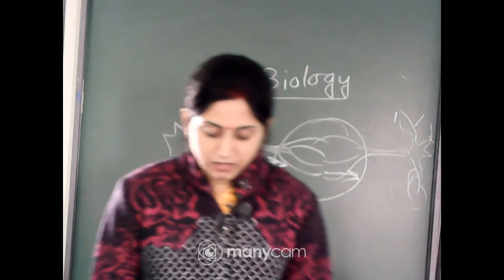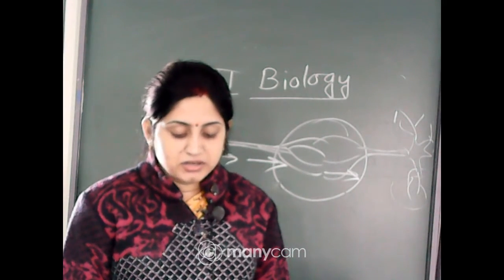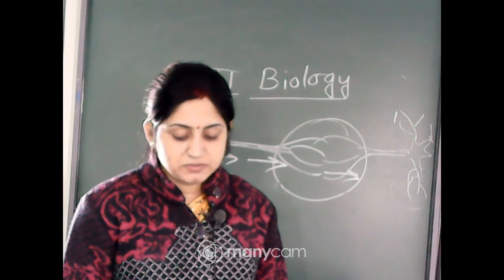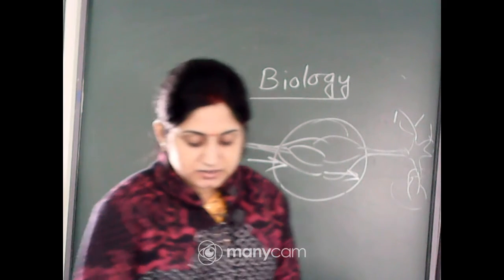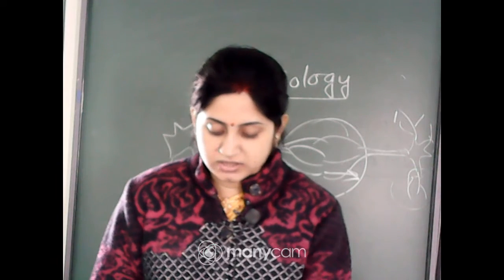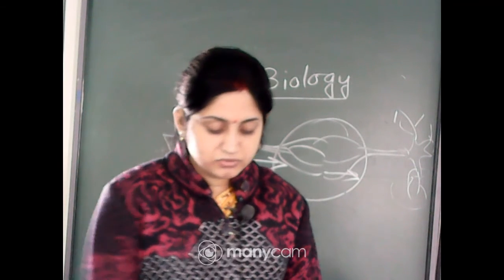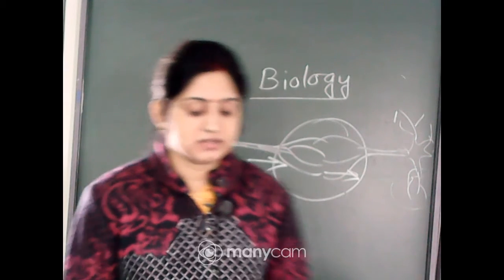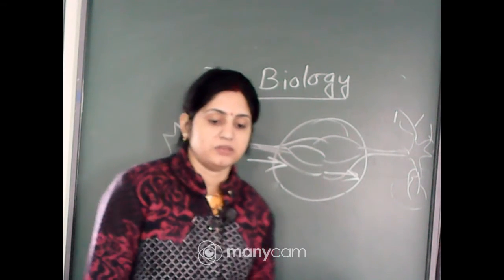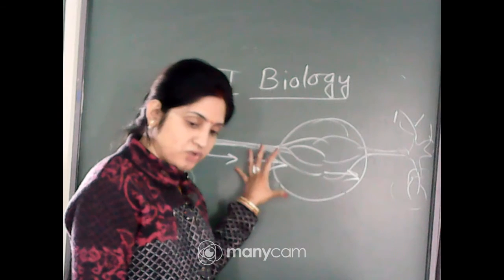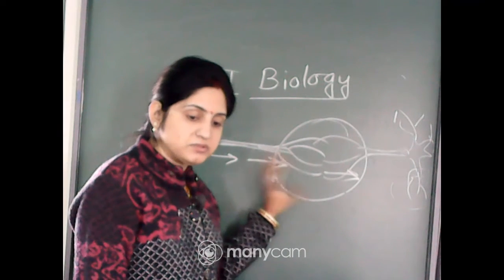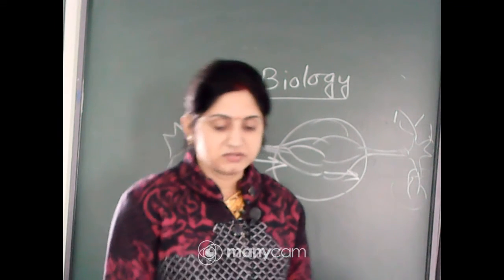The axon terminal contains vesicles filled with neurotransmitter. When an impulse arrives at the axon terminal, it stimulates the movement of the synaptic vesicles towards the membrane, where they fuse with the plasma membrane and release their neurotransmitter into the synaptic cleft.